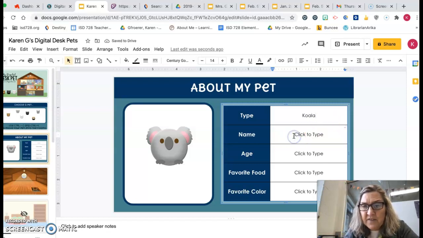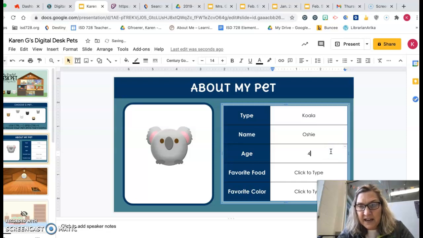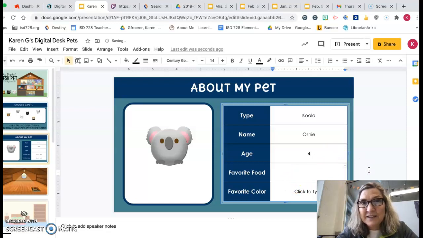You're going to do the same thing for here. And you get to name your pet. Oh, that is so awesome. What are you going to name your pet? So I clicked and highlighted that. I can hit backspace and now I can type in my pet's name. And look at that, I put a capital letter. Next, you're going to do age. See how I highlighted it again? Backspace. I get to give my pet an age. I'm going to make him 4 years old. Click, highlight, backspace. And now I can tell you what's his favorite food. I can pick anything I want for this.